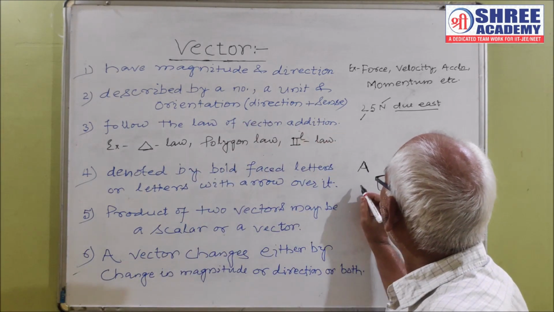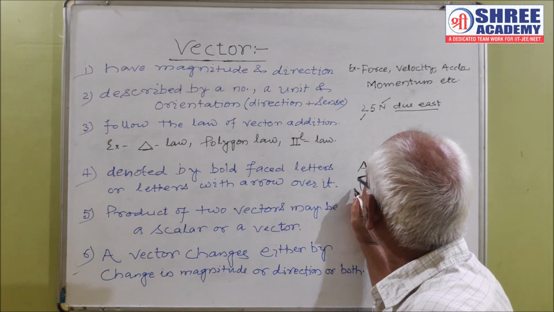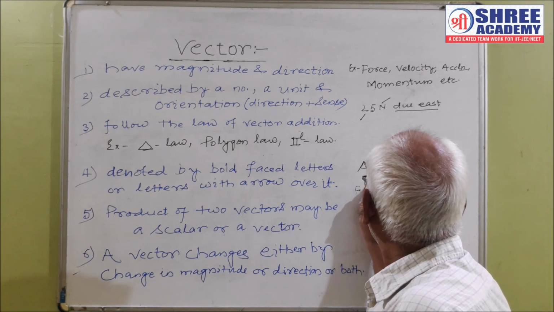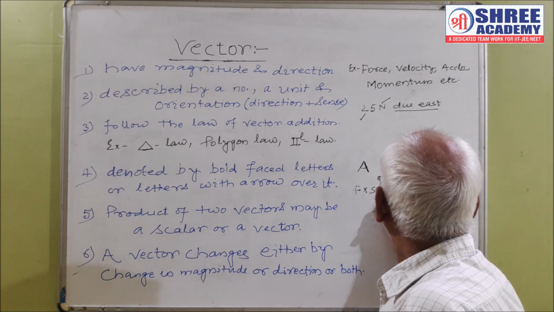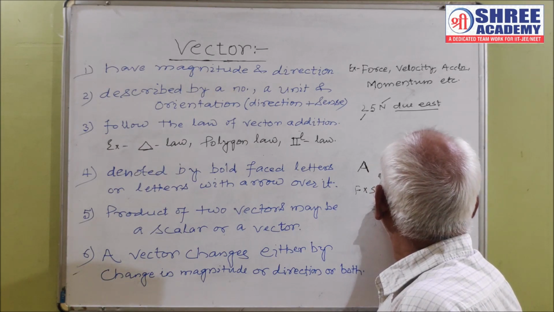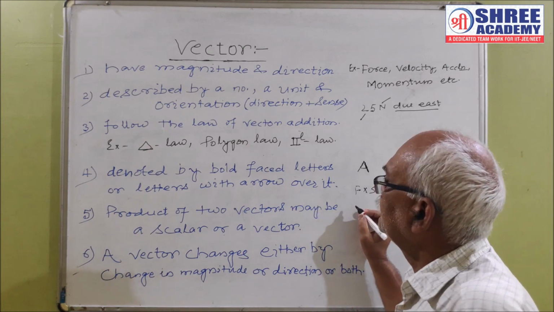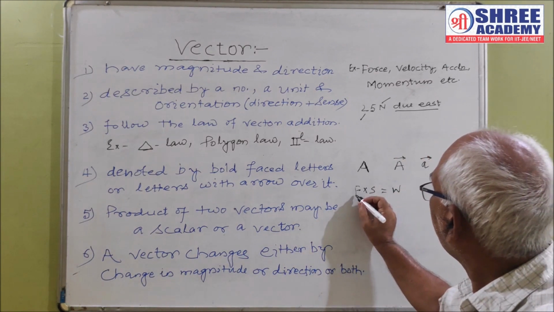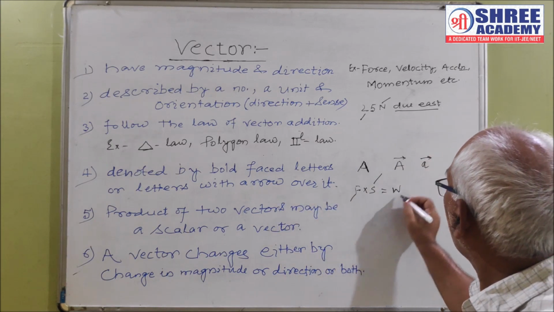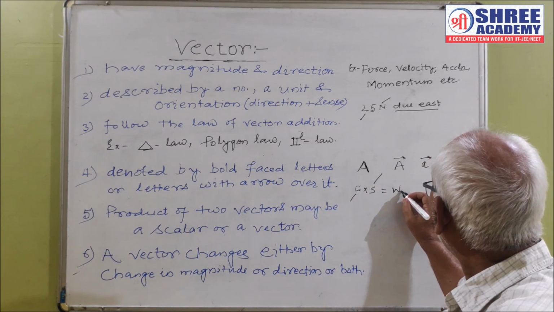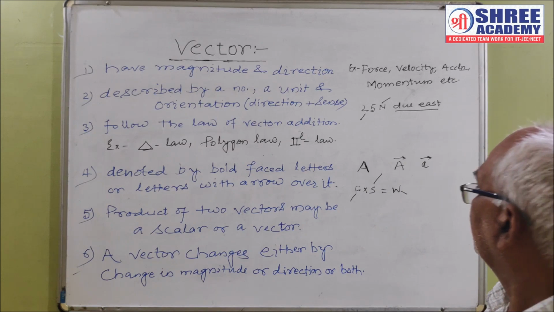When force and displacement are multiplied to obtain work, this is called a scalar product of vectors. Here force is a vector quantity, displacement is a vector quantity, but work is a scalar quantity.